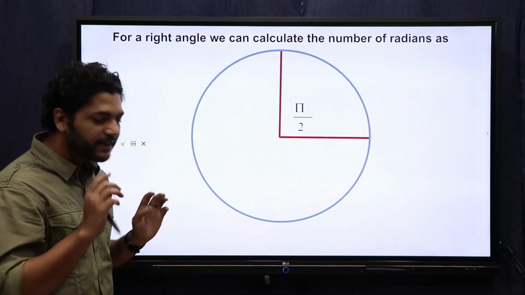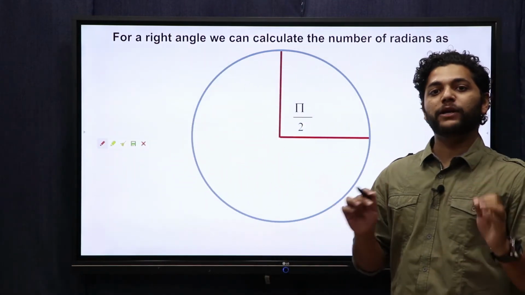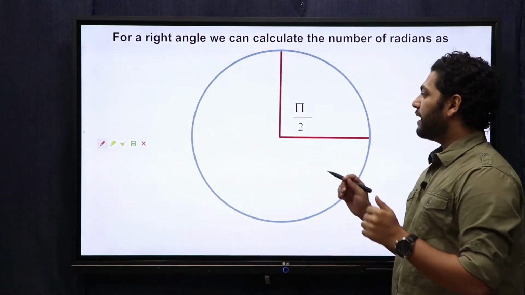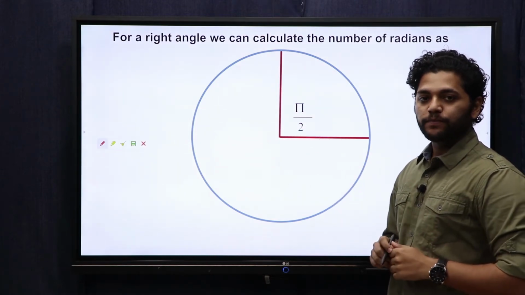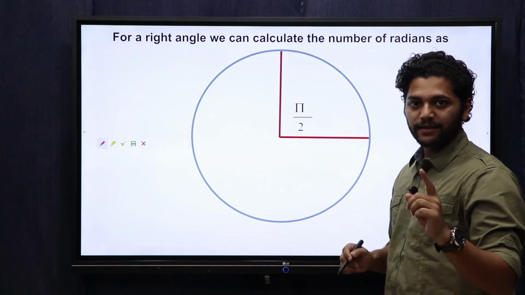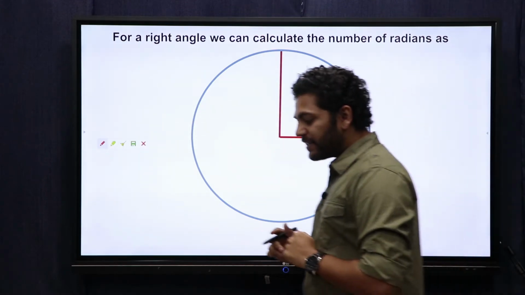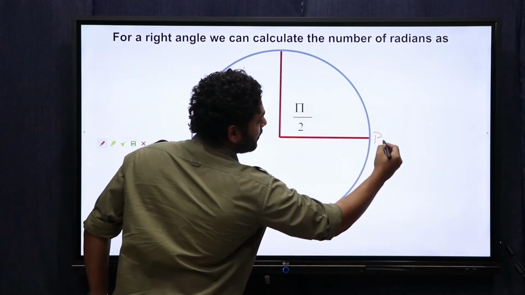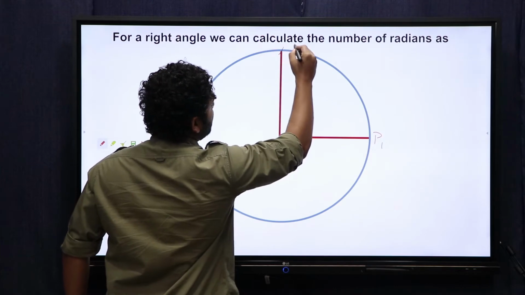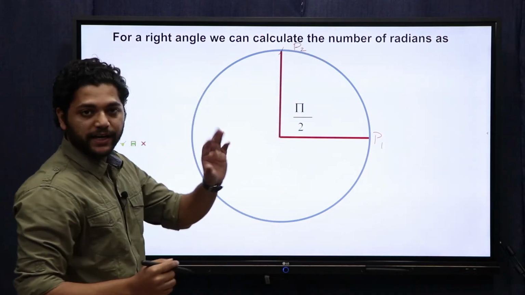Now a common fact that you already know is that this angle is called 90 degrees in the Babylonian measurement, right? But when you want to find the angle in radians, what do you need to do? You have to find the arc length. Second, you need to know the radius, right? Now how do you find the arc length? Let me mark this point as P1 and this point as P2. So the arc length from P1 to P2, we need to find that.